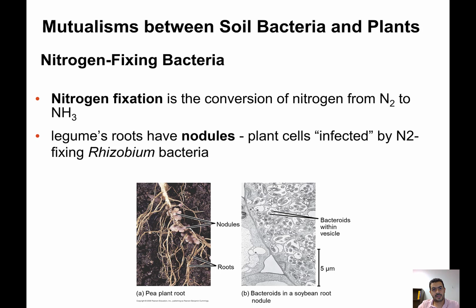We have seen different examples of this mutualistic relationship. For example, the one that exists between Rhizobium bacteria and the roots of legumes. So we have the nodules. These nodules provide the anaerobic conditions for the Rhizobium in order to fix nitrogen. So the benefit that the plant will get is fixed nitrogen provided by the Rhizobium, and the Rhizobium will get the benefit of sugars, so they will obtain the carbohydrates from the photosynthetic plant.